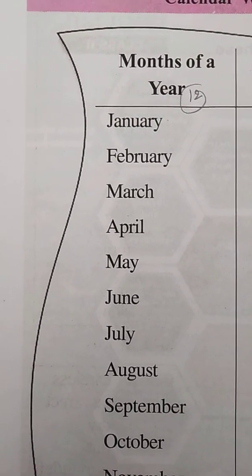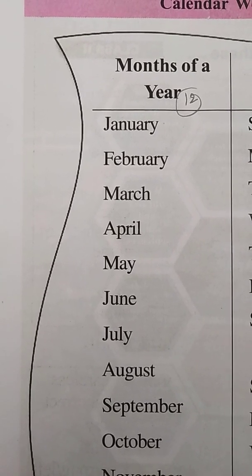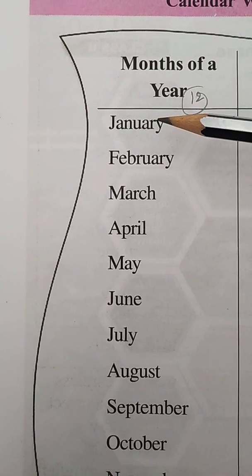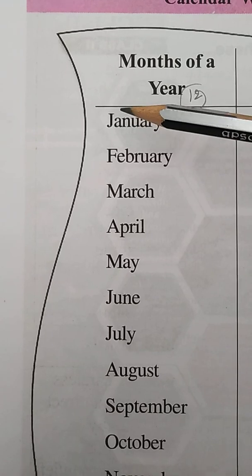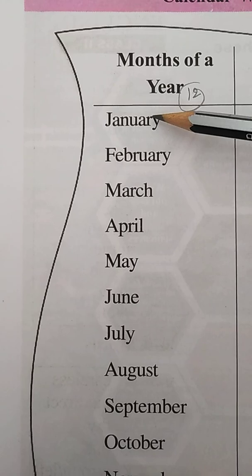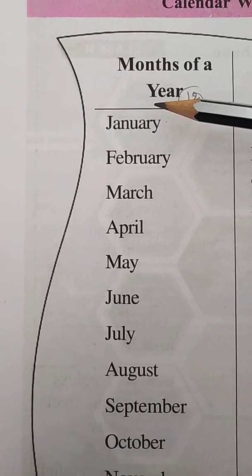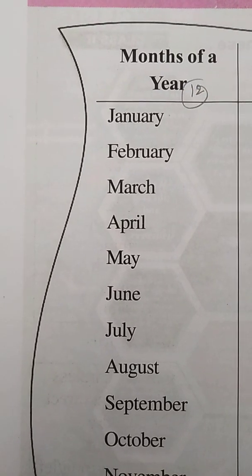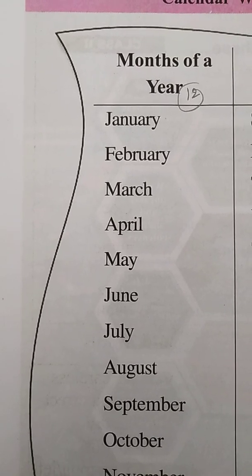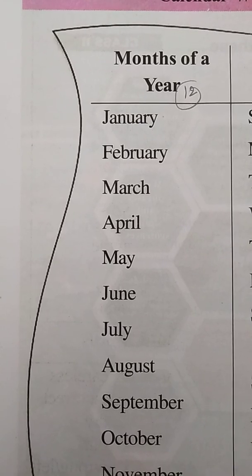And what are the special activities that we do in the January month, children? January is the first month of the year, so in January we celebrate our New Year. Makar Sankranti, this festival falls in the January month only. We get holidays for 4 to 5 days to celebrate Makar Sankranti. And also we celebrate our national festival. Which is that? Yes, it is our 26th January, Republic Day.